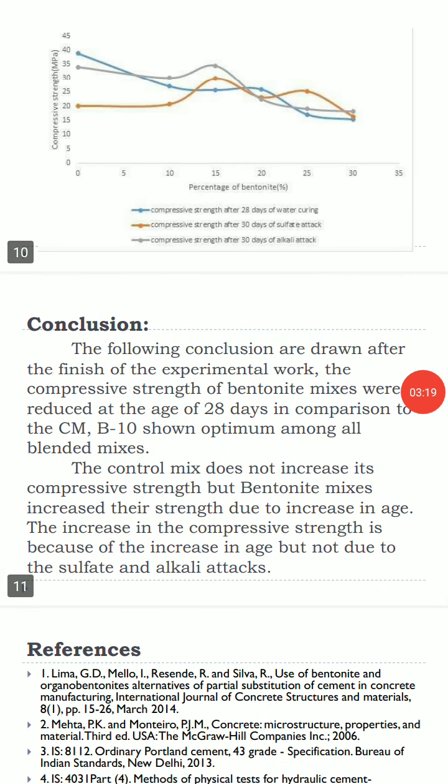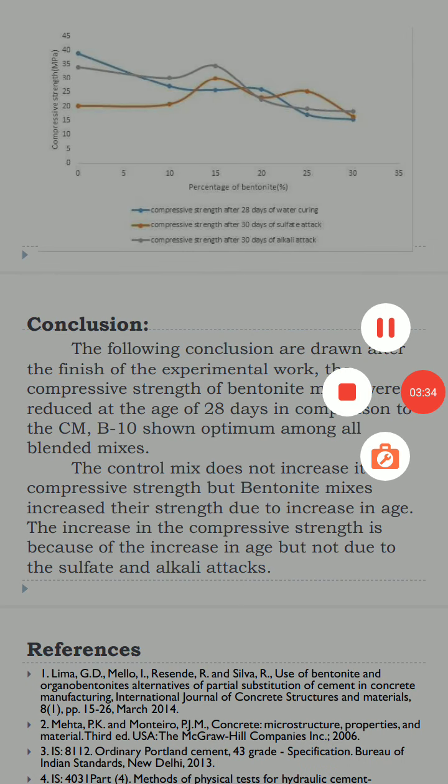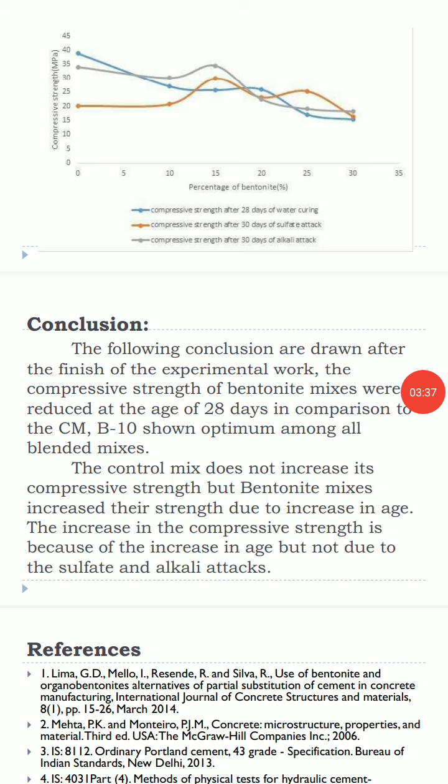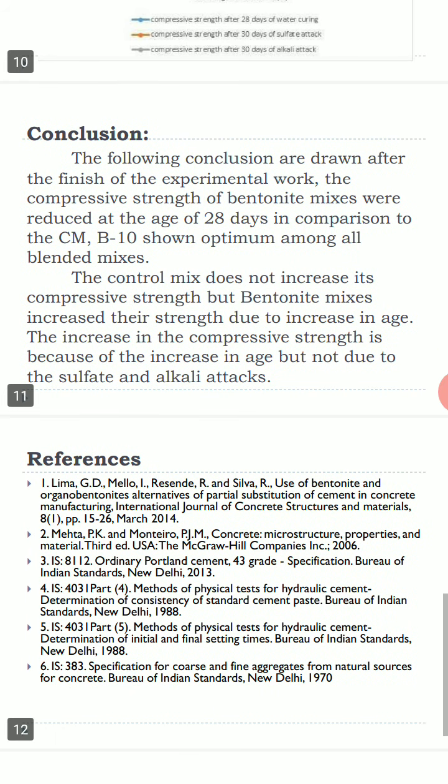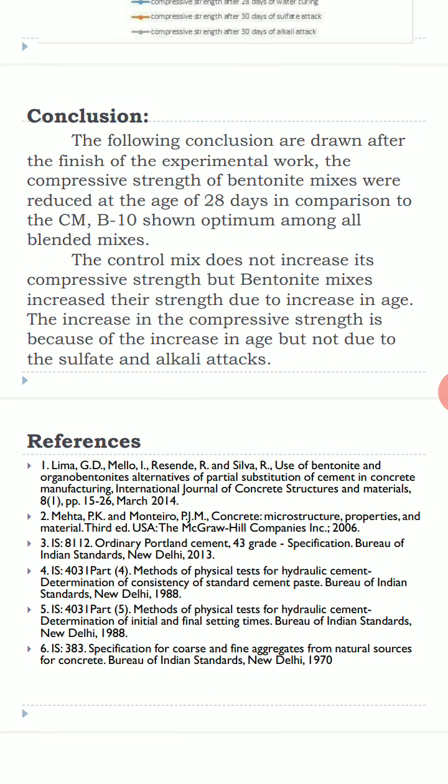Then conclusion. Finally the following conclusions are drawn after finishing the experimental work. The compressive strength of bentonite mixes was reduced at the age of 28 days in comparison to the CM; B10 showed optimum among all blended mixes. The control mix does not increase its compressive strength, but bentonite mixes increase their strength with increase in age. The increase in the compressive strength is because of the increase in age, but not due to the sulfate and alkali attack.